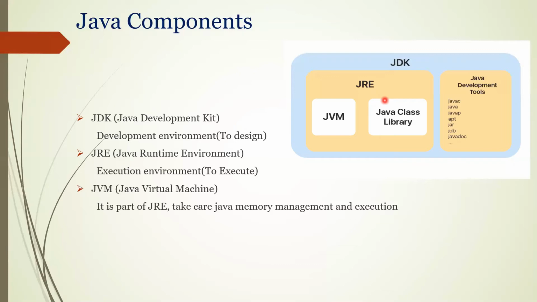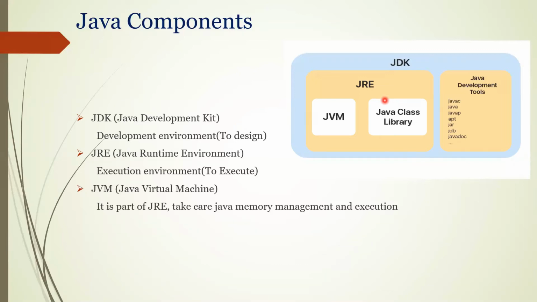Changes you always do in your local system. The developer will do it in his local system, and once the code is perfectly working, then that code will be deployed into the server. In the server the code will be executed and the application is running, so that application you are able to access from your machine.